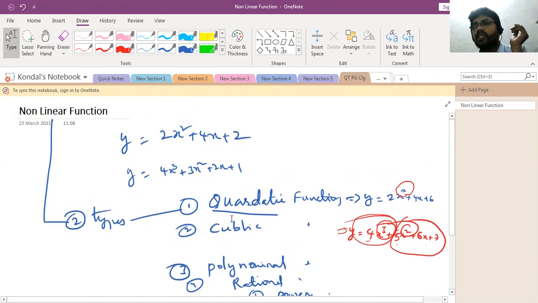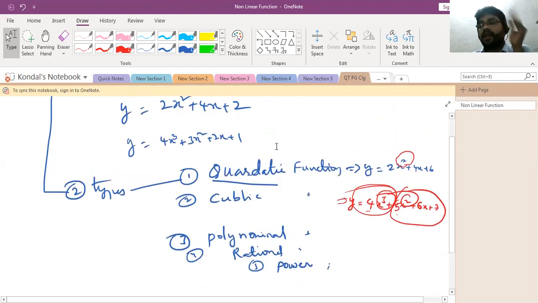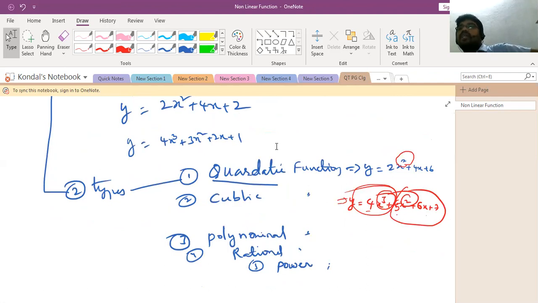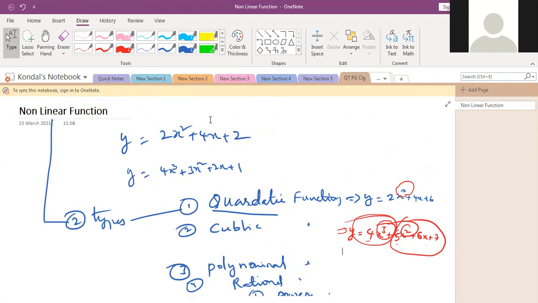In the last class we discussed the straight line. A linear function curve is a straight line, whereas for a nonlinear equation, what shape of diagram will we get?